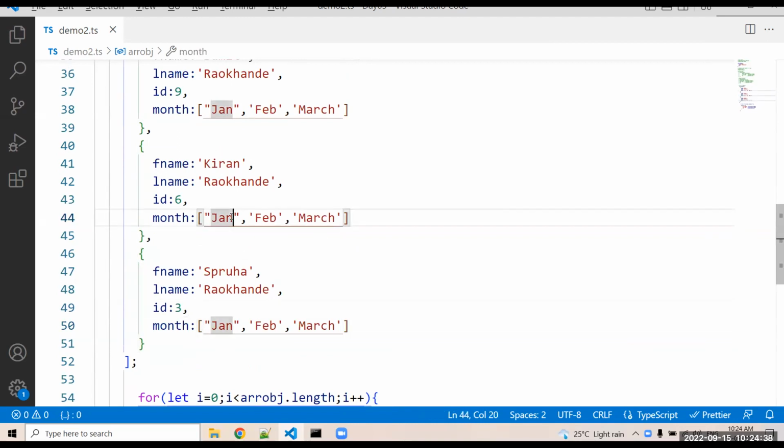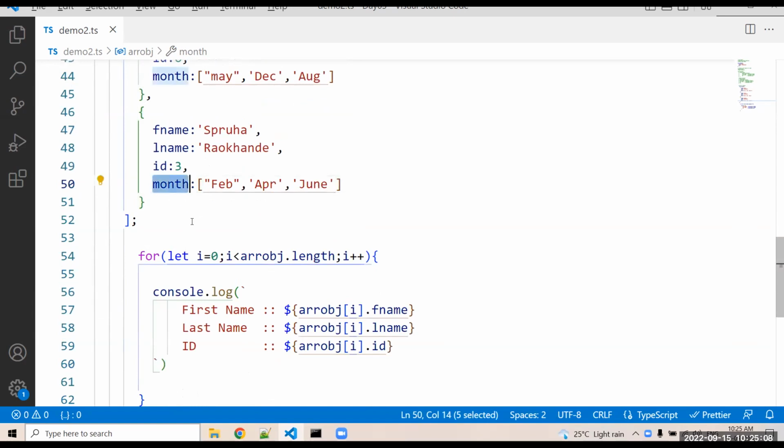Okay. And we can just mention here the value is May, December, and mention here August. Mention Feb, April, and mention June.